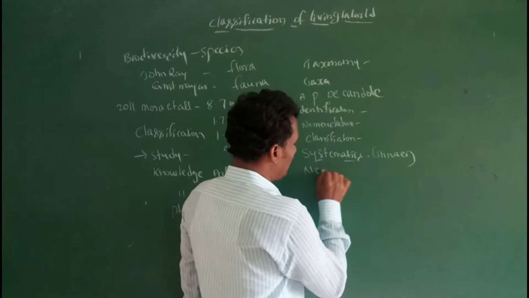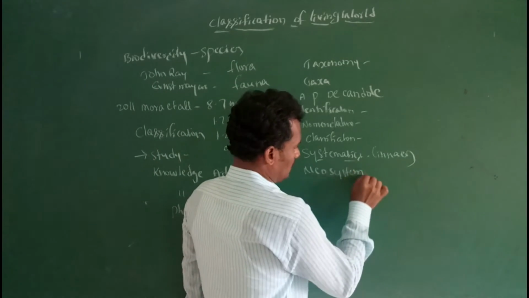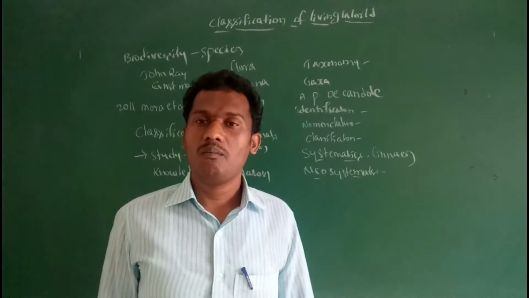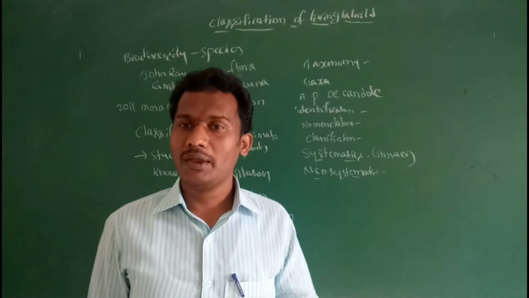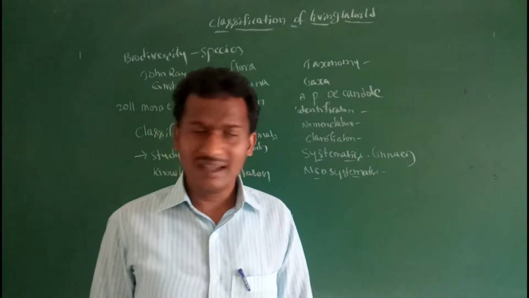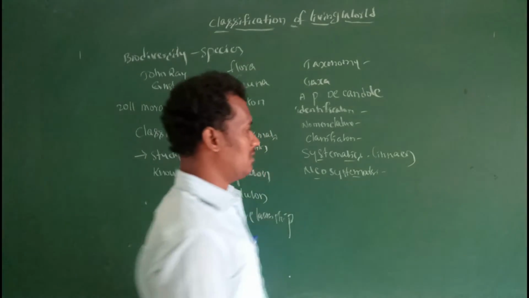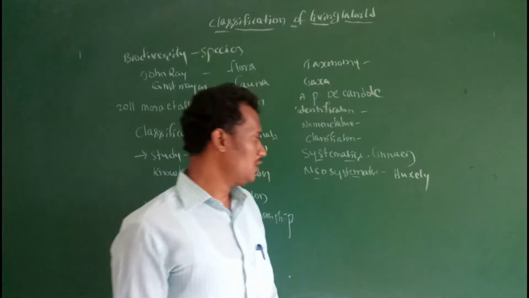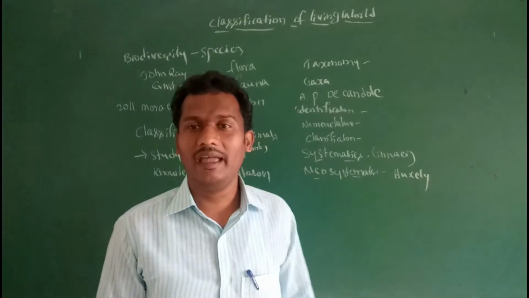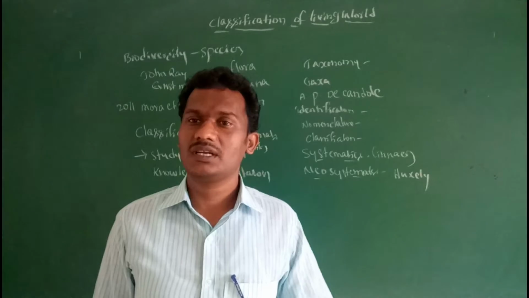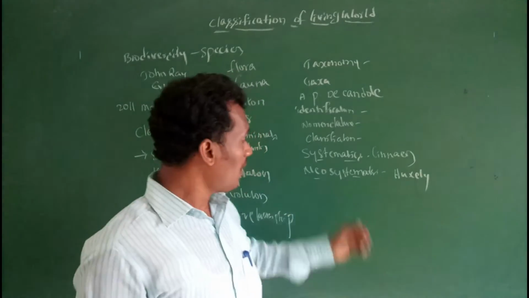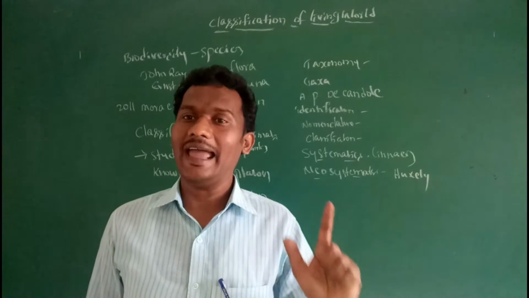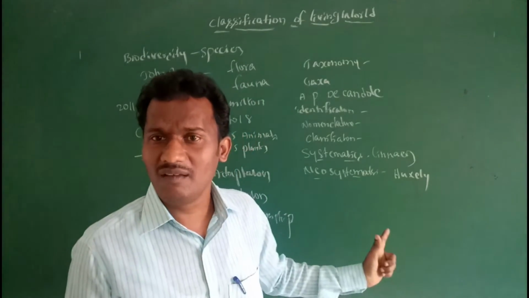Then neo-systematics. Neo-systematics is nothing but modern taxonomy, biosystematics, population taxonomy. The concept of neo-systematics was introduced by the scientist Huxley. According to neo-systematics, species is a product of evolution.